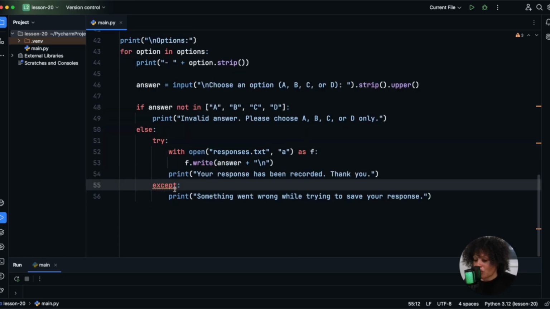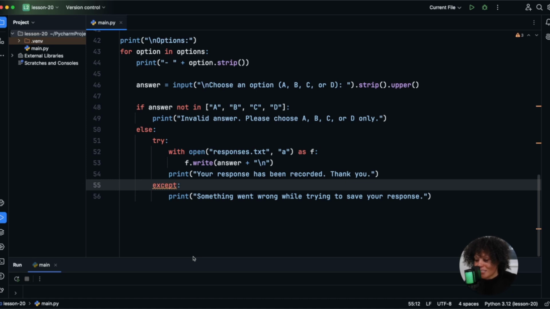So if anything goes wrong, we have this except, and we will handle it by saying, "Something went wrong while trying to save your response." This will inform the user that saving the file failed, but the program just keeps running. So now we have a working system that reads a survey, displays it cleanly, accepts a response, validates the input, saves the answer, and never crashes, even if something goes wrong.